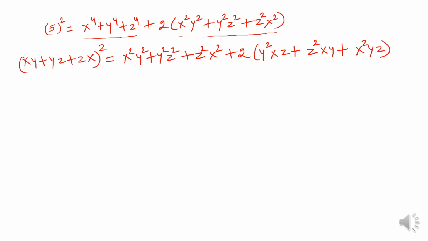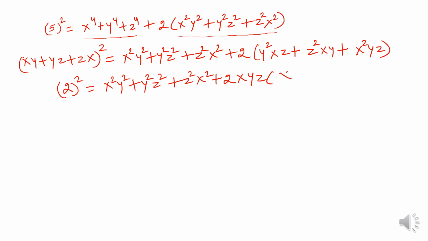Now finally this particular value is 2², so this is x²y² + y²z² + z²x² plus 2 times xyz, common I have taken out, and inside the bracket I am going to get x + y + z, right? So this is 4 minus xyz, I am going to put now as minus 2 by 3, and x + y + z is 3.